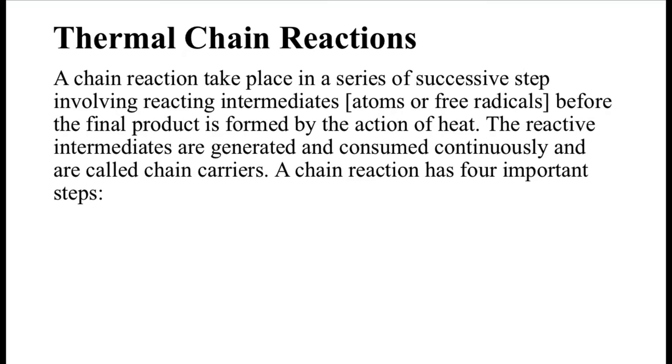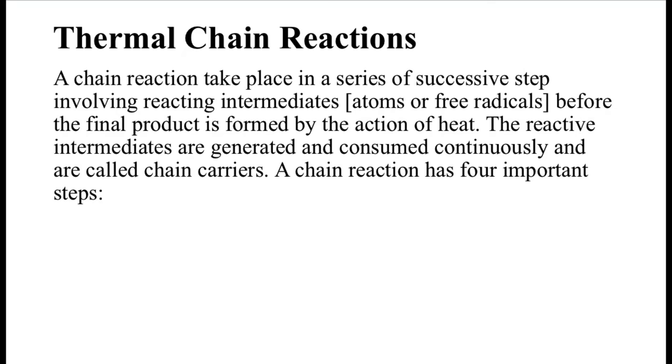Now, when I talk about chain, it's going to be continuous, successive, one after the other. So it takes place in a series of successive steps, which involve reactive intermediates, which can be either in the form of atoms or free radicals before the final product is formed.